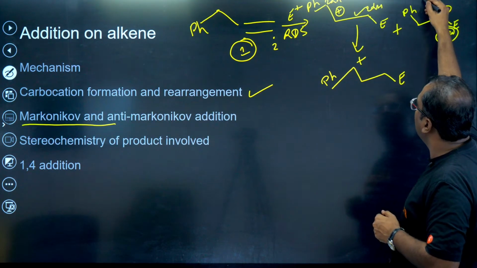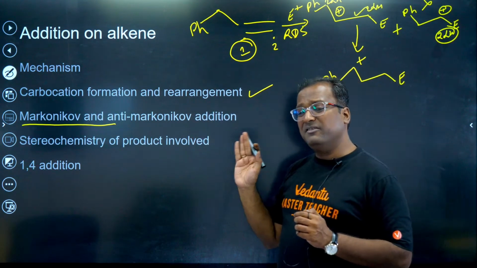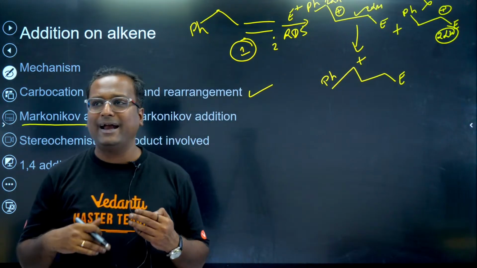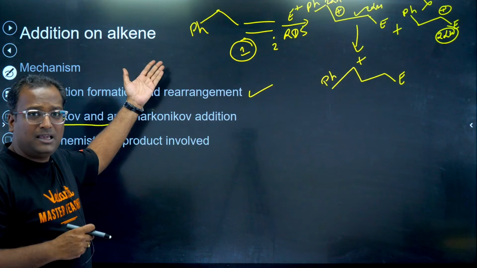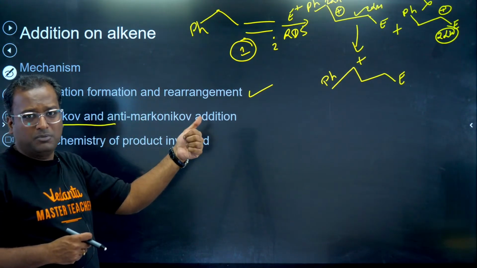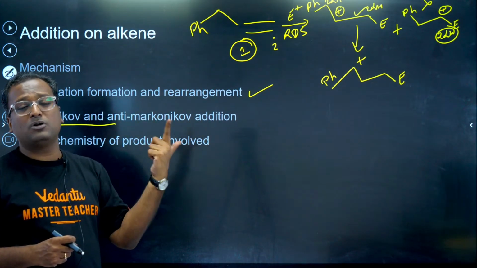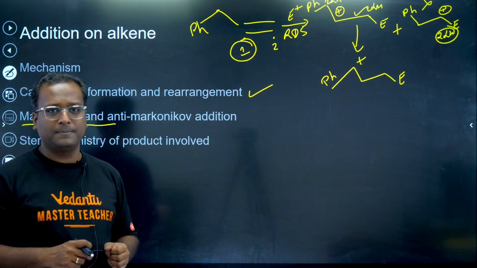So this will be formed, not this. So we have to be very careful when we add reagents to alkenes. We have to be very careful about the carbocation formed. It should be more stable. We have to be careful about how we rearrange it, and then finally we attach the nucleophile to it.